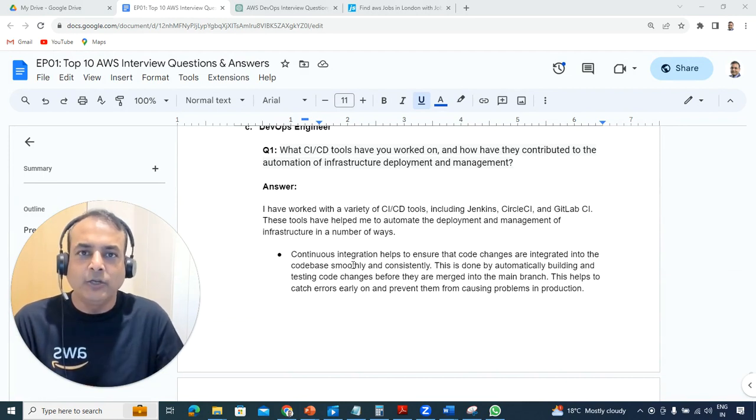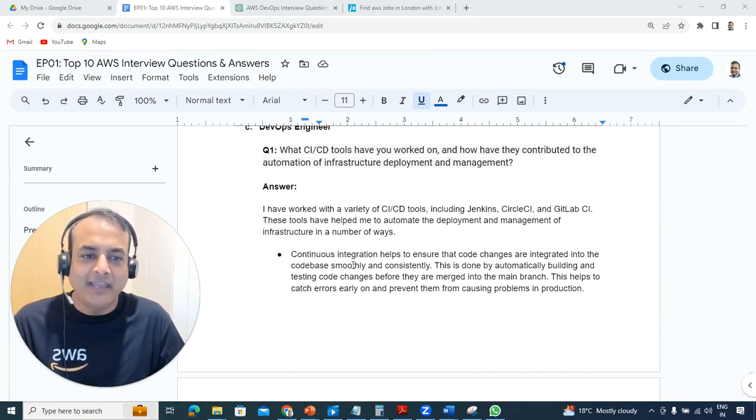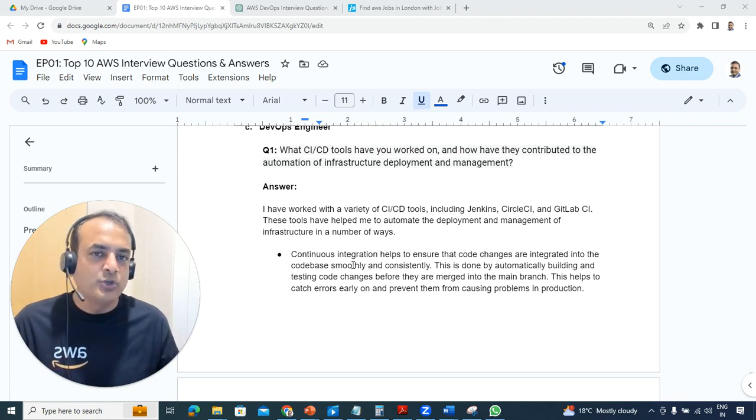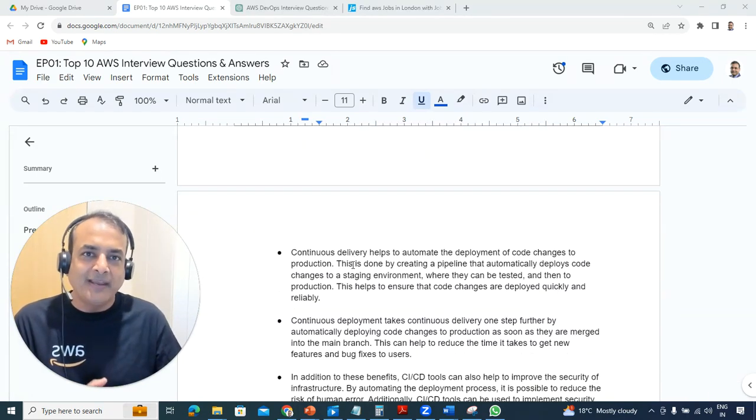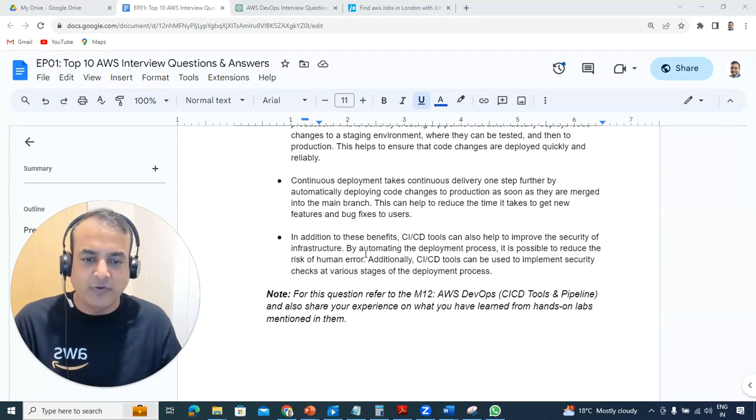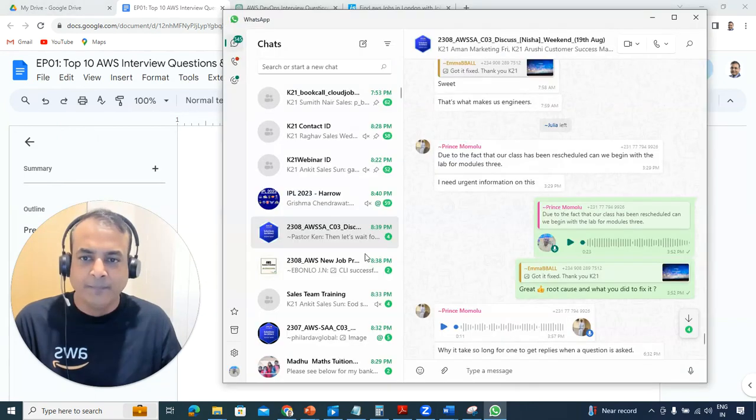Now there are different CI/CD tools like Jenkins, CircleCI, GitLab CI, or AWS DevOps, CodePipeline, or Azure DevOps. Whatever you've used, you can mention that. As part of this AWS job-oriented program, we also explain the CI/CD tools. Let me show you where to refer to them.